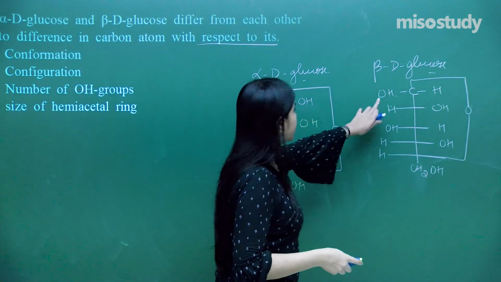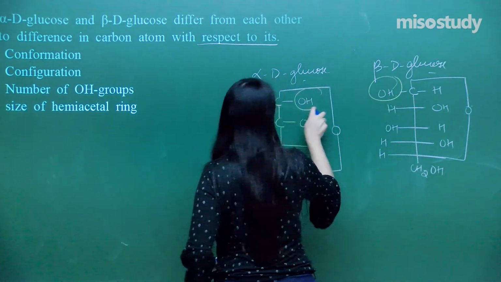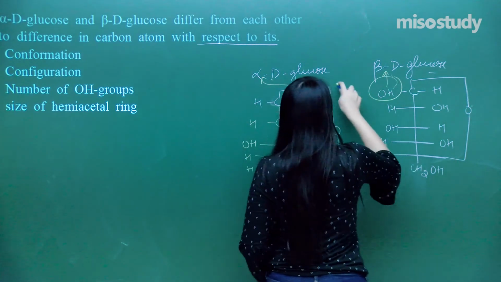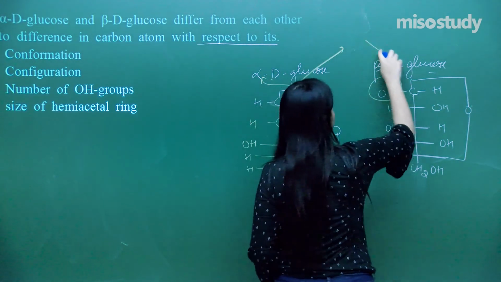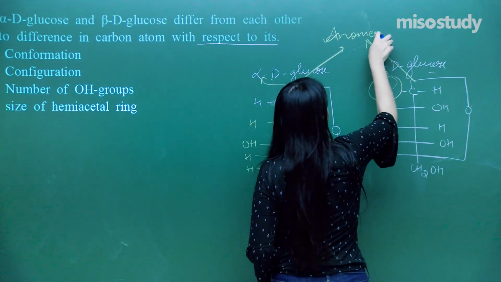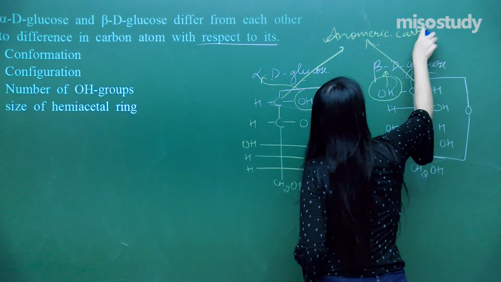Here if you can see, this is beta, that means lying to the left. This is lying to the right. That is why we call it alpha or beta. These are nothing but the carbons over here. We call them anomeric carbons. So we have got the answer here.